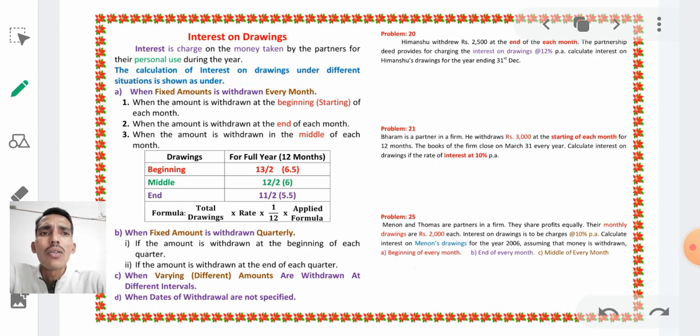of interest on drawings under different situations, shown when a fixed amount is withdrawn every month. Every month means there are again 3 situations: beginning of each month, end of each month and middle of each month, right. Next, when a fixed amount is withdrawn quarterly, there are 2 situations: beginning of each quarter and end of each quarter, right. Next, just see when varying amounts are withdrawn at different intervals, as I said before, when dates of withdrawals are not specified. Just see this formula also given here.